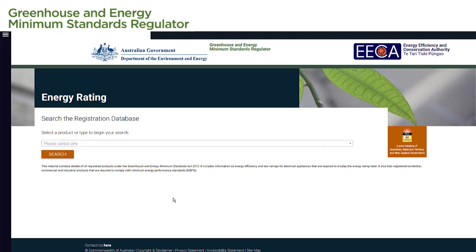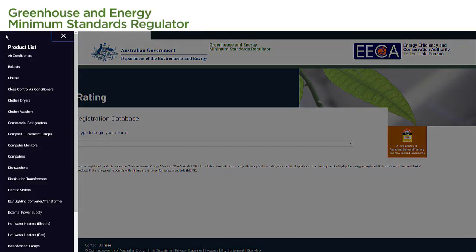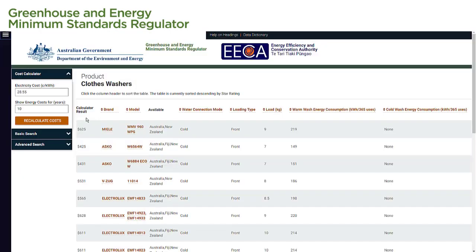Alternatively, we can select the icon at the top left-hand side of the page to expand a list of all the products contained in the system. We then select the product of our choice from the list. The search results for our chosen product then appear on the screen. The columns that will appear vary depending on the product that has been chosen.